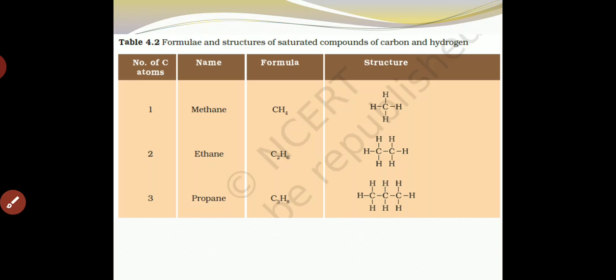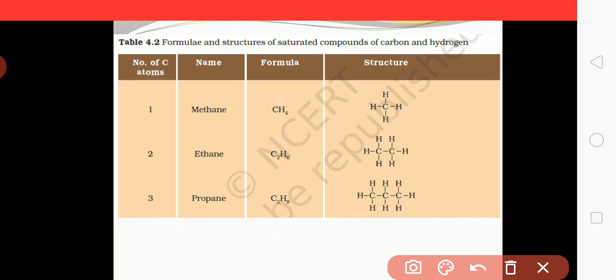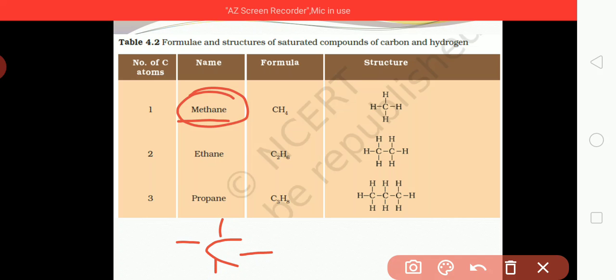Here you can see, methane contains only one carbon, and we know very well that carbon has 4 valency: 1, 2, 3 and 4.